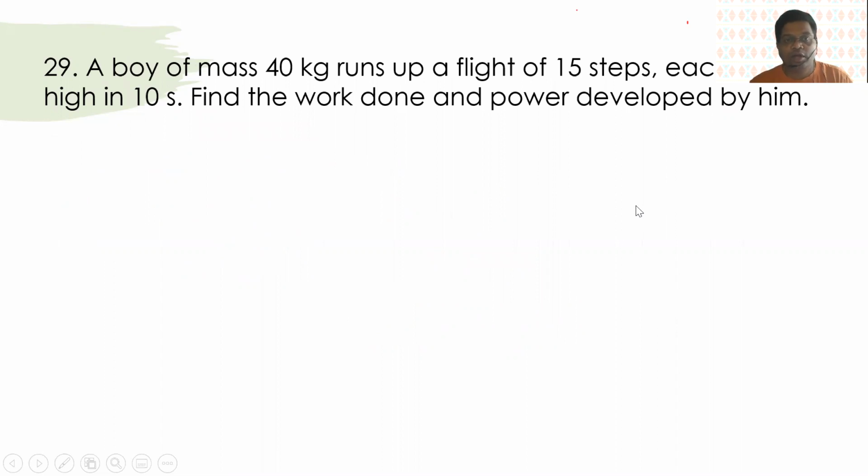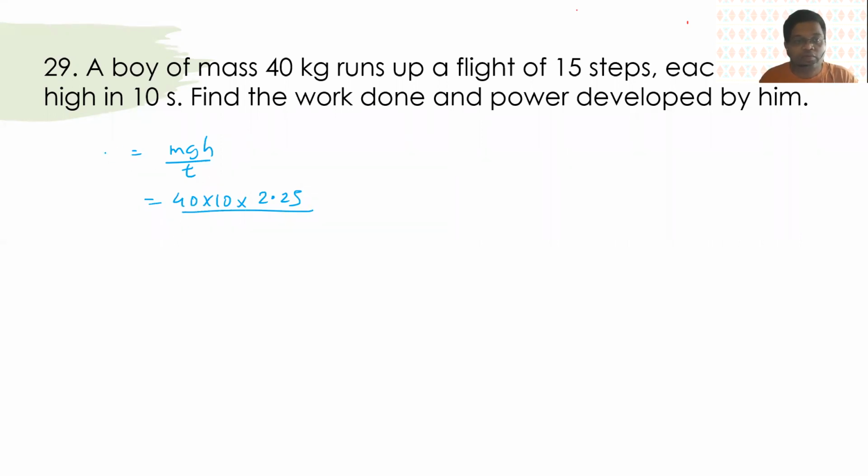Here a boy of 40 kg climbs a flight of steps. Yeah, this is also a repetition question. Let's find the work done. Mgh, so 40 into 10, with 15 steps of 15 centimeters each. So that will be 2.25 meters.